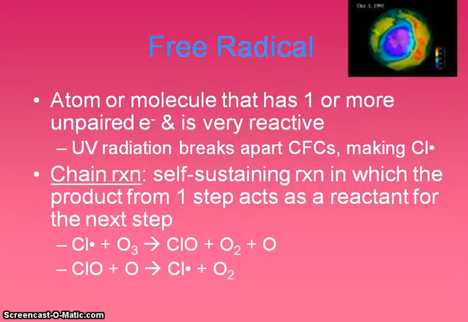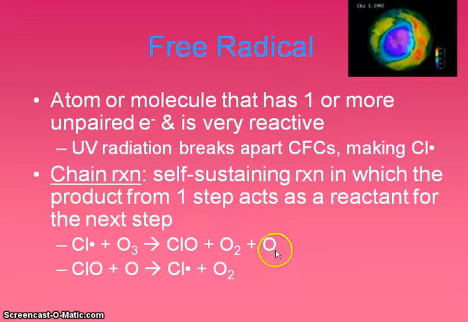So what happens is UV light actually has the ability to break apart CFCs, or chlorofluorocarbons, and that liberates a chlorine free radical, which is symbolized by the chlorine symbol and then a single dot representing that lone electron. That chlorine free radical then rapidly reacts with ozone, or O3, to form chlorine monoxide, oxygen gas, just regular oxygen, and a lone oxygen.